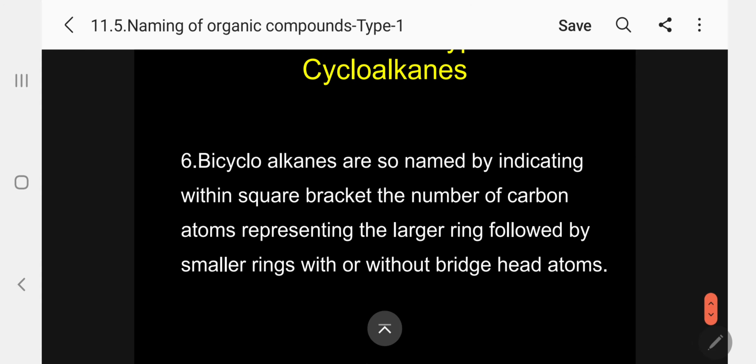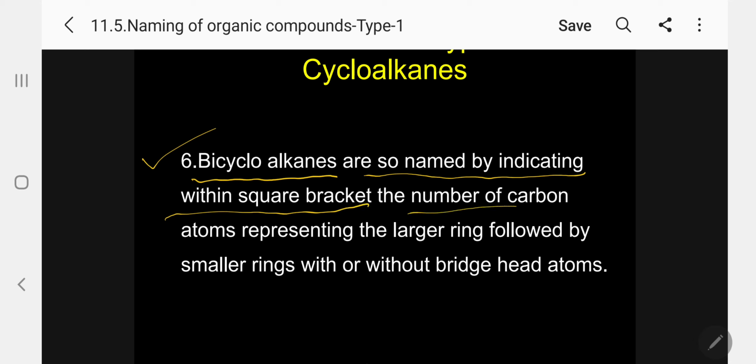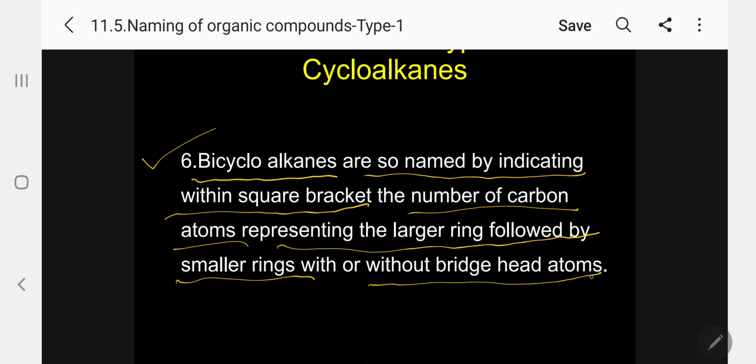Then next. This is important, please follow. For bicycloalkanes, there are two cyclic rings. Bicycloalkanes are named by indicating within square brackets the number of carbon atoms in the larger ring followed by the smaller ring, with or without the bridgehead. We give priority to the larger ring followed by the smaller one.